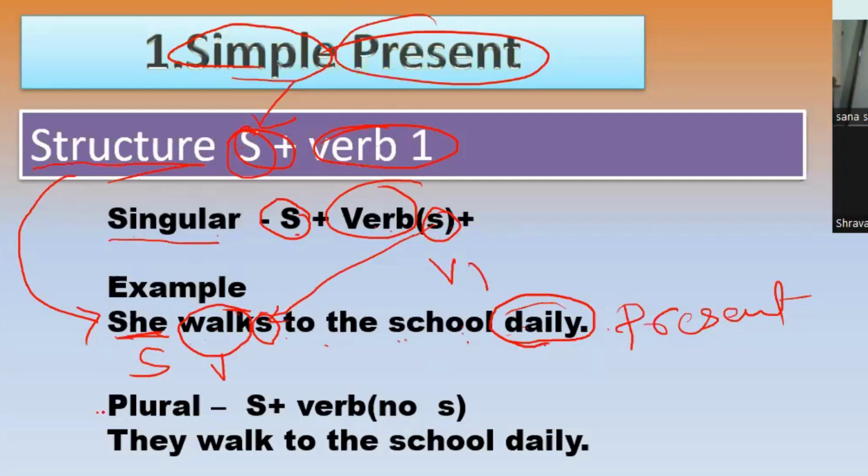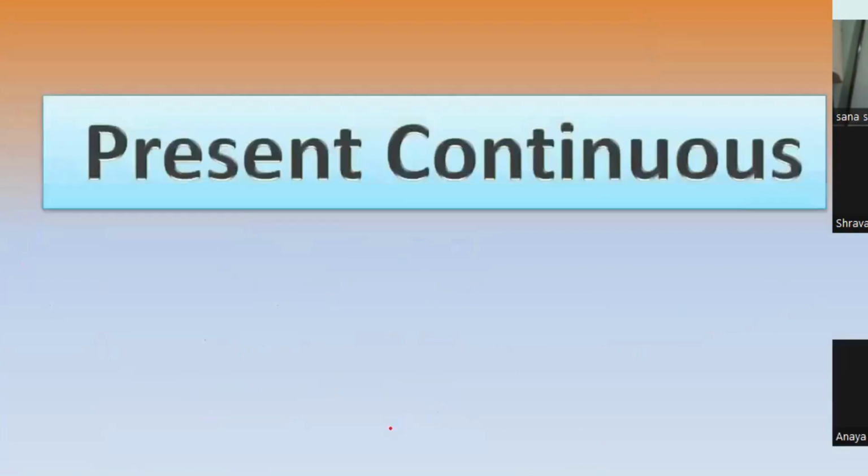When we have the plural form, what is the structure? Subject plus first form of verb, and there is no s. Here we have used s, but here we don't have s. For example, they walk to the school daily, occurring daily. This comes under simple present tense, and here we have the plural they. So the subject is plural, and the verb is the first form of verb, and here we are not using s because it is plural. Is it following the structure? Yes, exactly right.